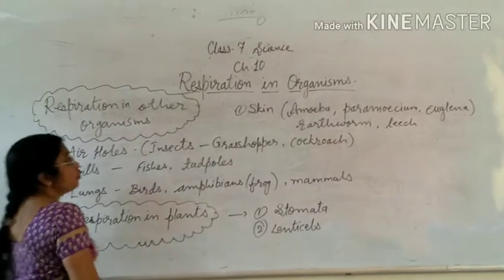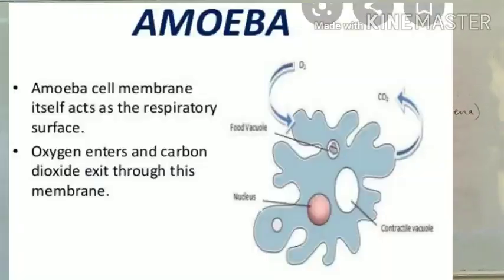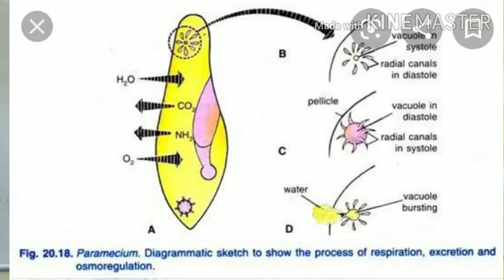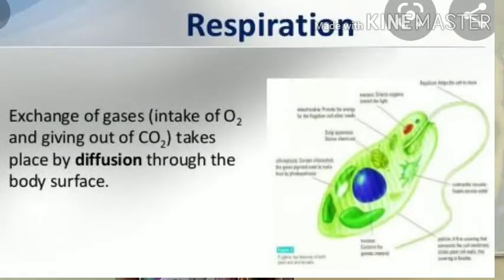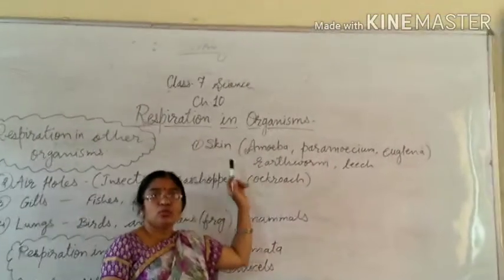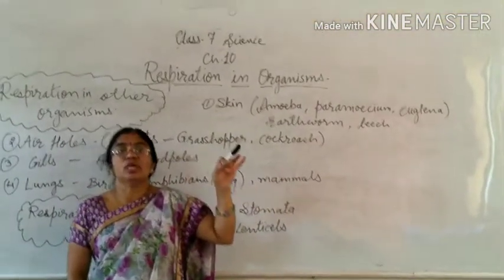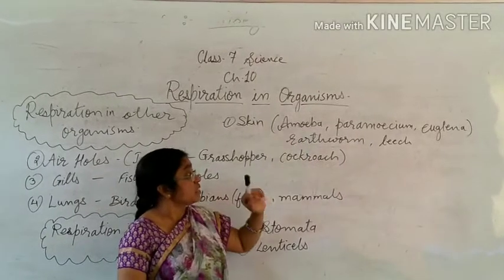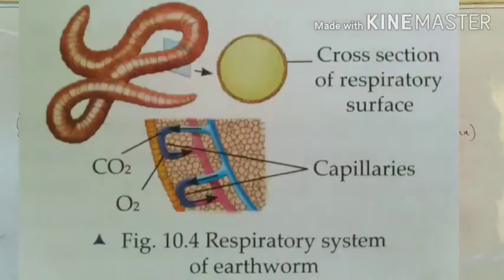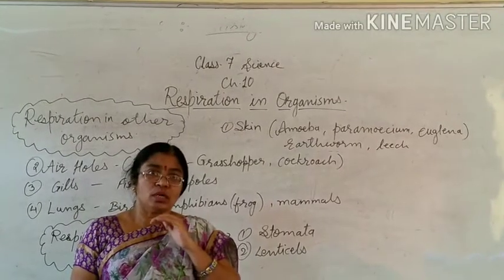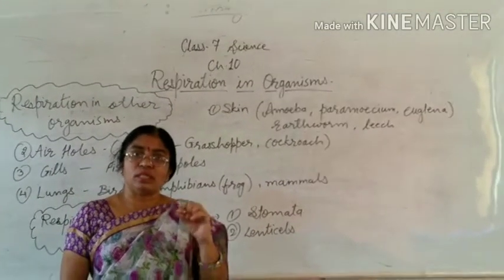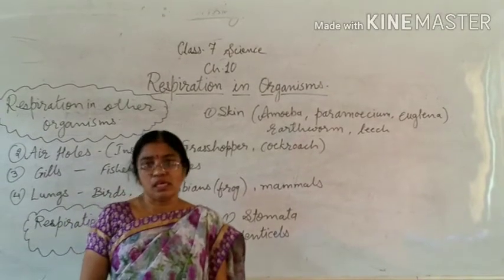First, respiration through skin. You know that amoeba, paramecium, euglena, these are unicellular organisms, and their cell membrane will work as skin or protective covering of their body. And exchange of gases occurs through the cell membrane only, that means through the skin only of these organisms. In earthworm, leech, etc., their moist skin will perform this process of respiration. That means through the pores found in the skin, the exchange of gases will occur.